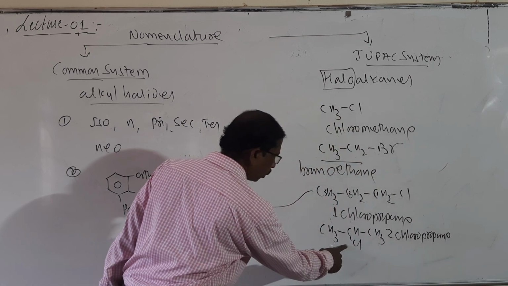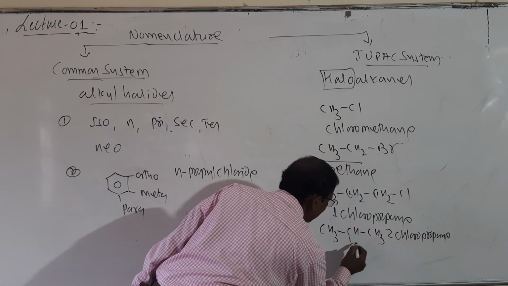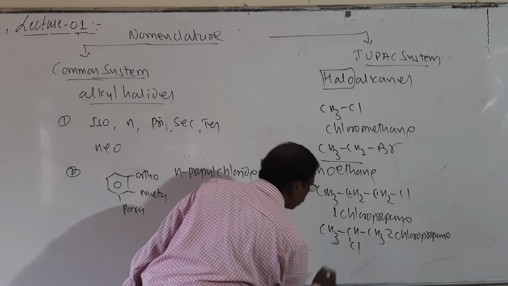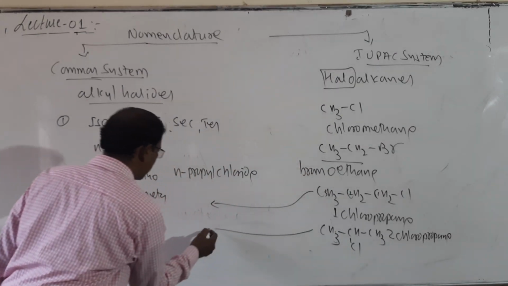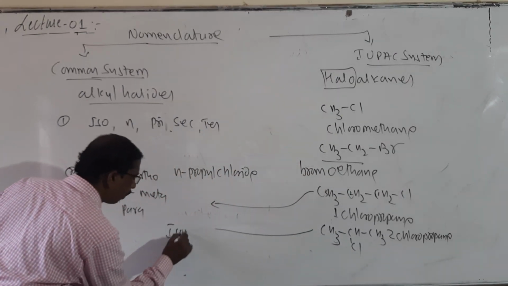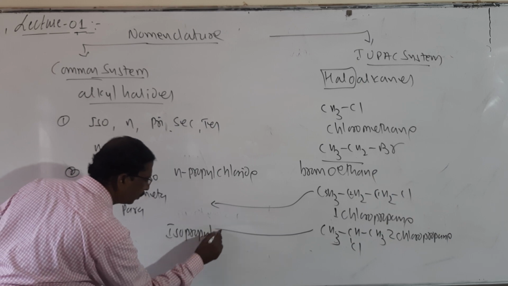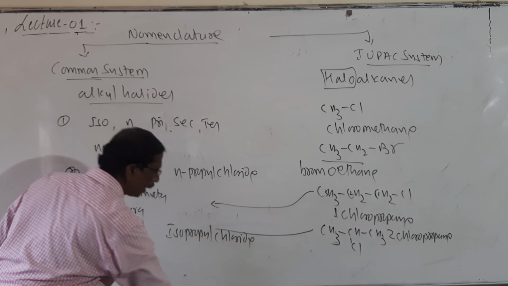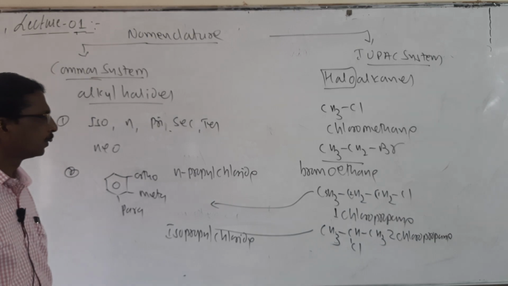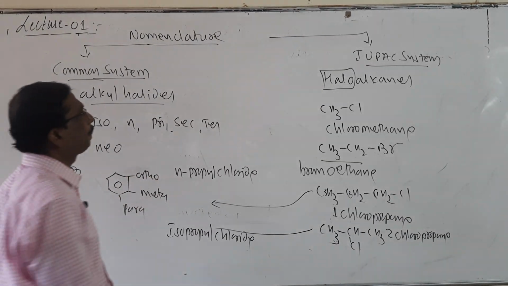Again, CH3CHClCH3 is called 2-chloropropane. Here the chlorine is attached to the second carbon atom, 2-chloropropane, and the same compound is called isopropyl chloride. So many examples are there here.